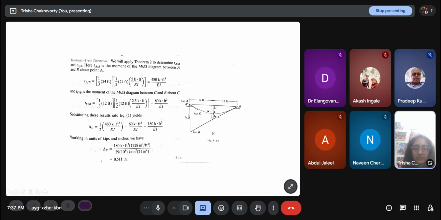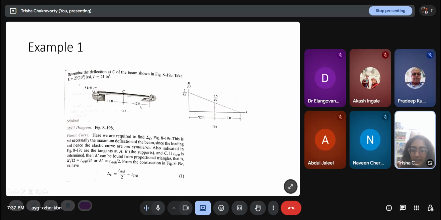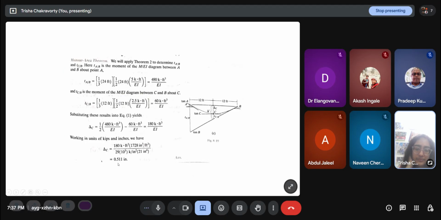And now once we have this TAB, I can find out the delta dash here. Now delta dash by 12 equals TAB by 24. That is what I'm doing by similarity of triangles. So delta dash here is TAB by 2. So delta dash is this by 2, half of 480 by EI minus 60 EI. That is my delta C here. So it is 180 by EI.